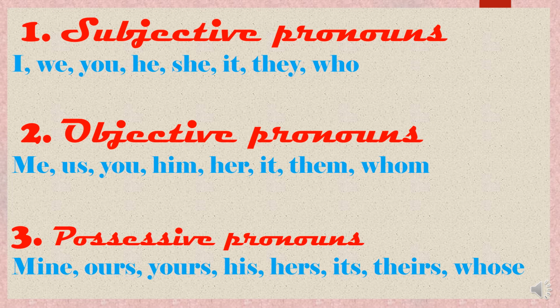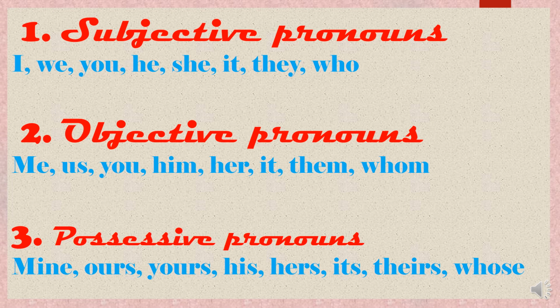The examples are here. You have to memorize all the kinds of subjective, objective and possessive pronouns. What are they? I, we, you, he, she, it, they, who. So all the pronouns about whom the action is taking place, and objective pronouns are those who are receiving the action. They live nearby us.